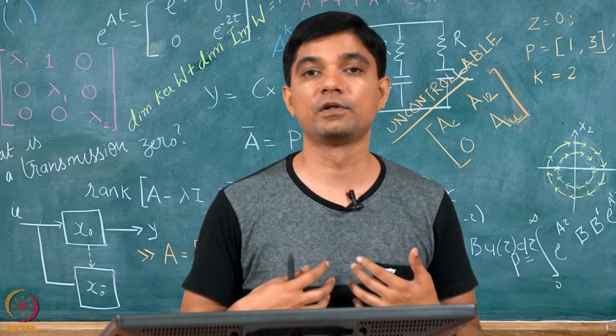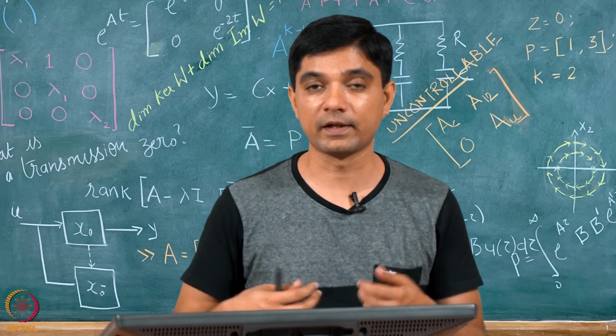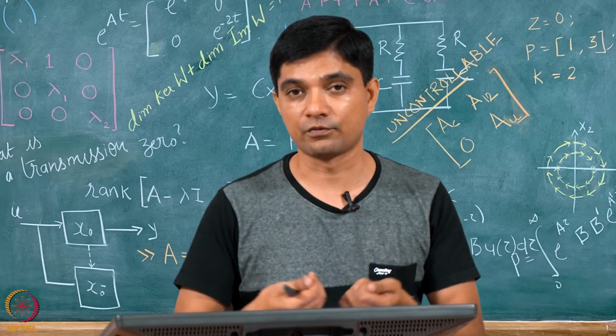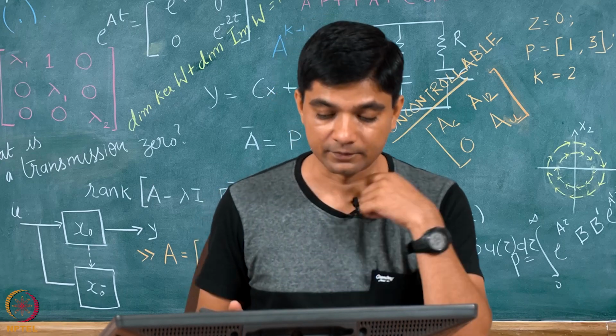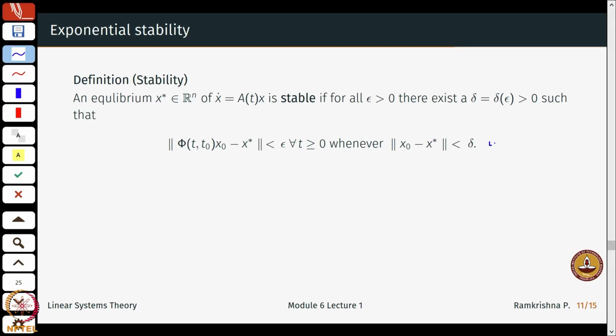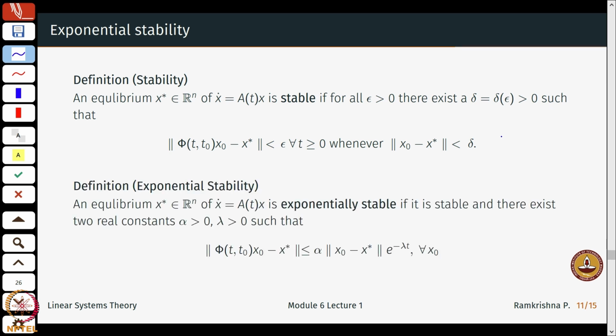And therefore, I need to define a stronger notion, or can I quantify the rate of convergence, and that is where the notion of exponential stability comes in. Okay, what does it mean? Again, the basic thing is to look at the definition of stability. When is the system additionally exponentially stable? Of course, first I should check if it is stable or not, and then there exist two constants, alpha and lambda, such that something like this holds. Okay, what does this mean?